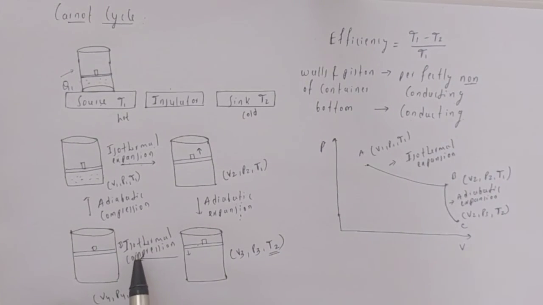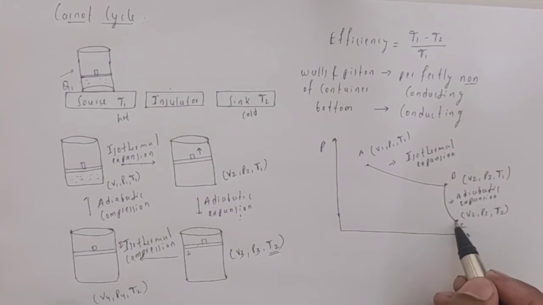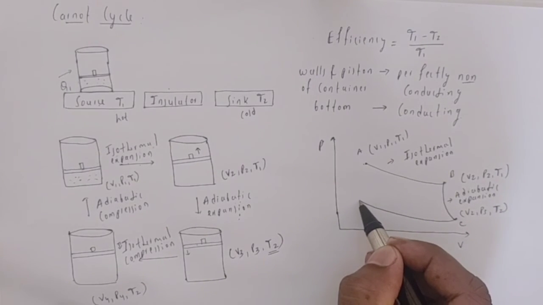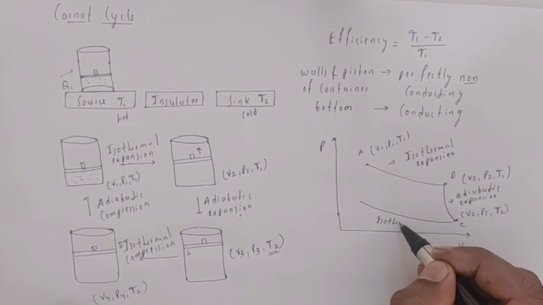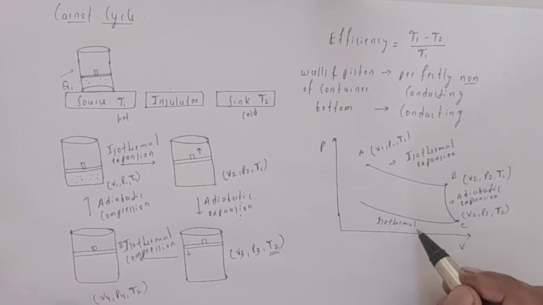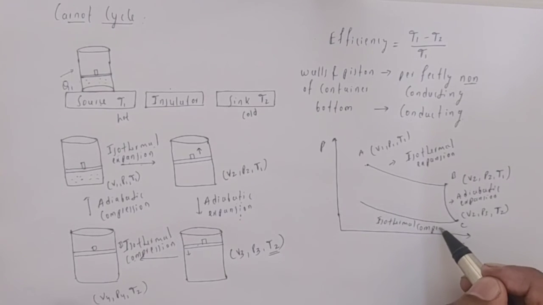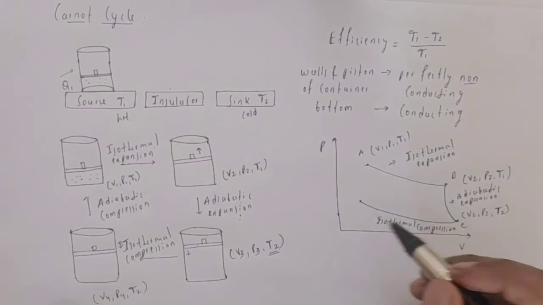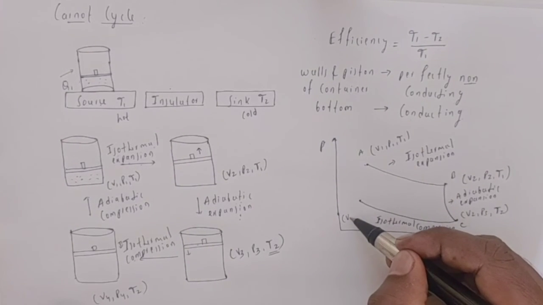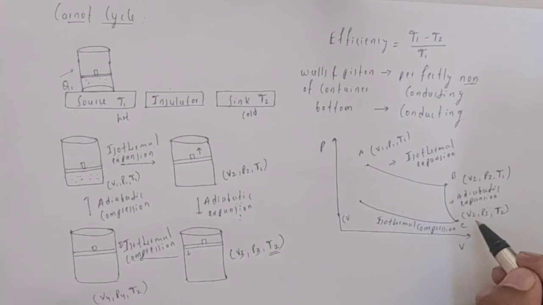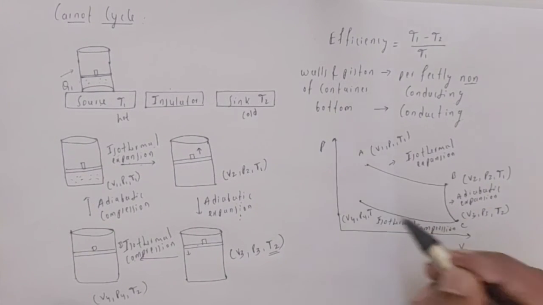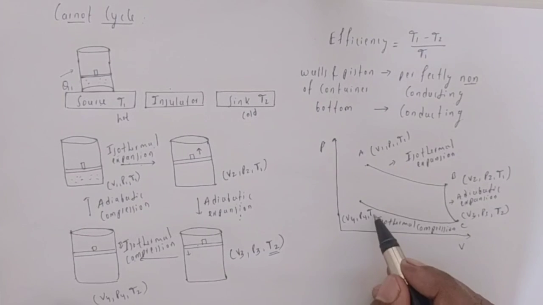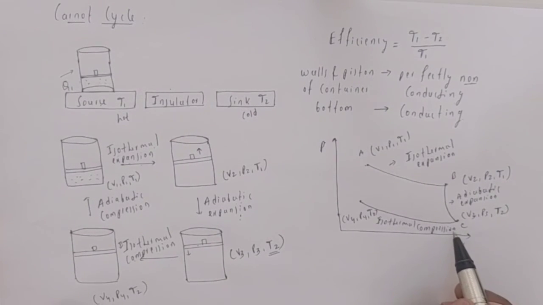And again, for isothermal compression, I am going to show this. This is the isothermal compression, and here we observe that there is a change in volume. This is P3, this is V4, P4, and the temperature remains the same because it is an isothermal process.